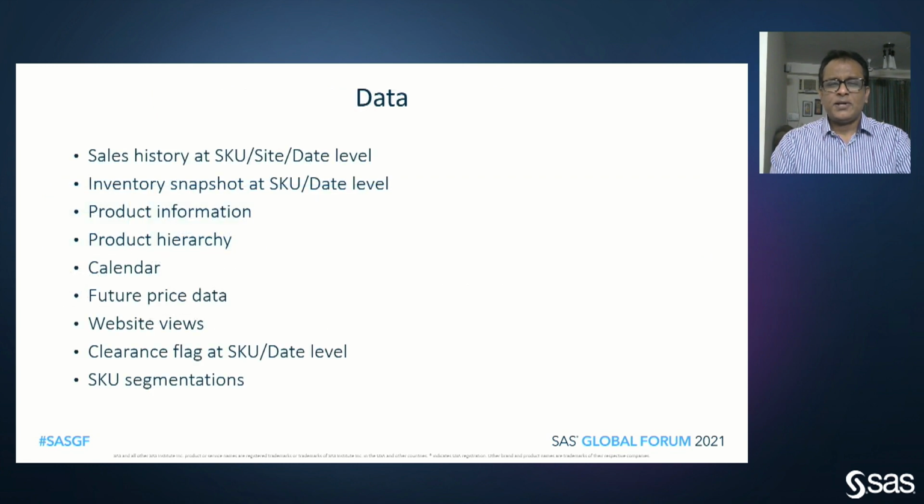The data itself covered sales as well as inventory. We had product information and product hierarchy, which were useful for the forecasting engine. We had future price data and website views, also clearance flag and SKU segmentation for some work that was involved in reporting.